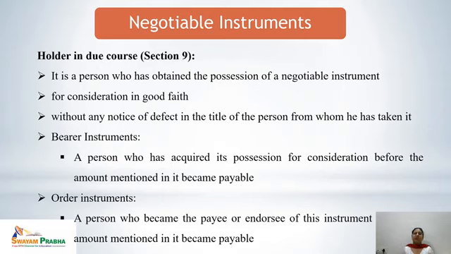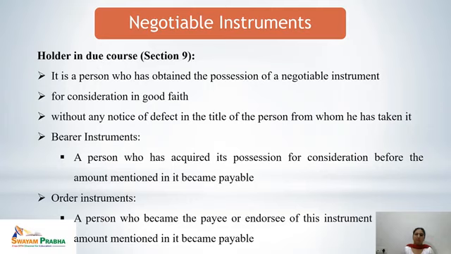That means, along with the features of the holder, in addition to that, he should get that negotiable instrument for consideration and in good faith. And when the holder in due course receives this negotiable instrument, he should not have any knowledge or notice of the defect in the title of the person from whom he has taken it.